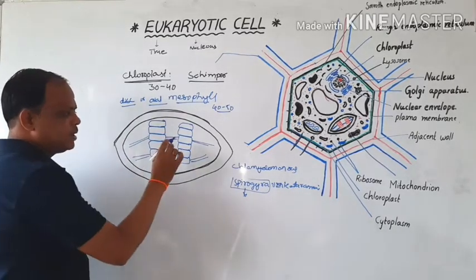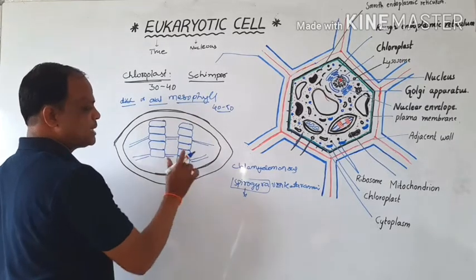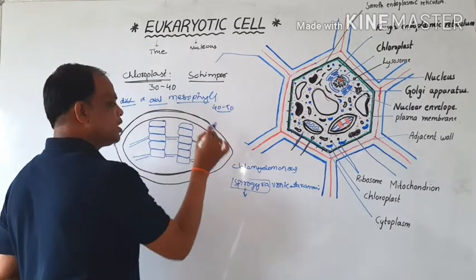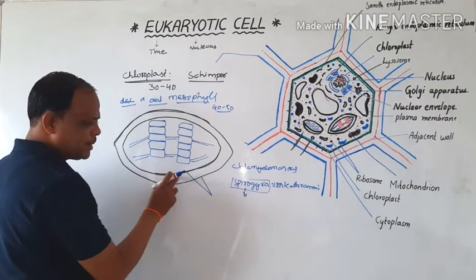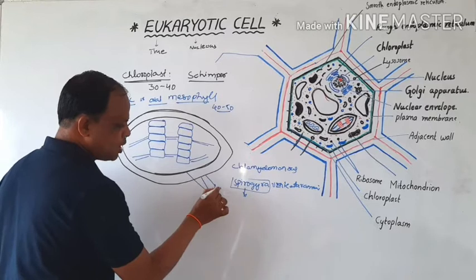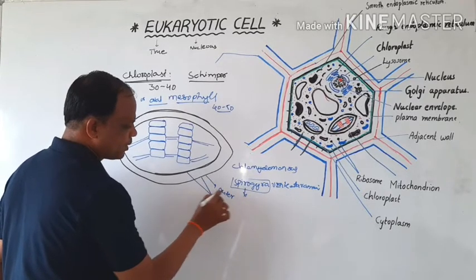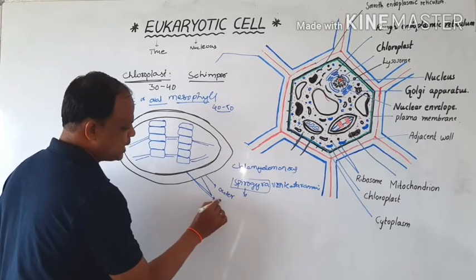The structure of the chloroplast: the chloroplast contains a double membrane. This is called the outer membrane, and this is called the inner membrane.